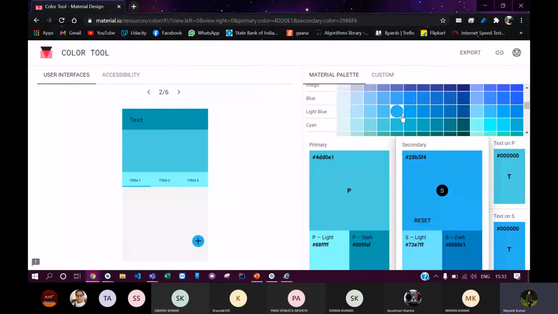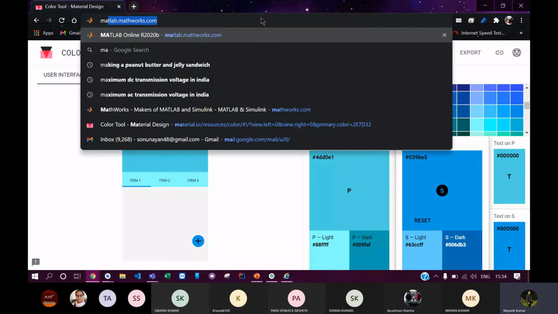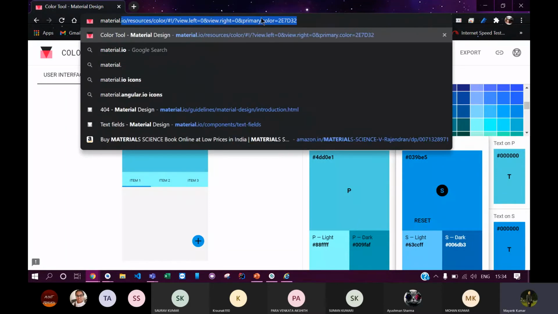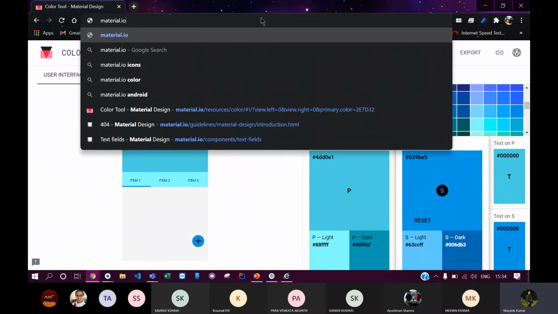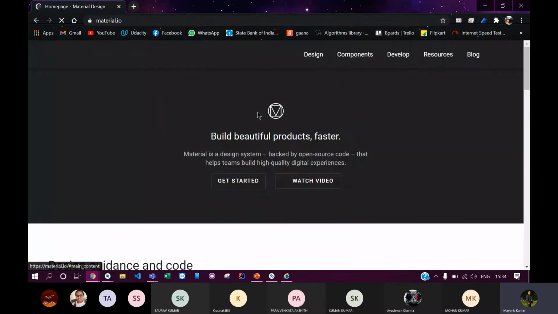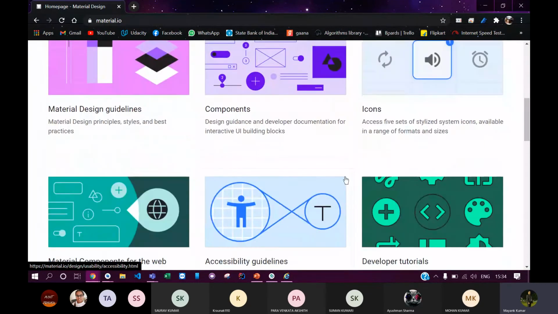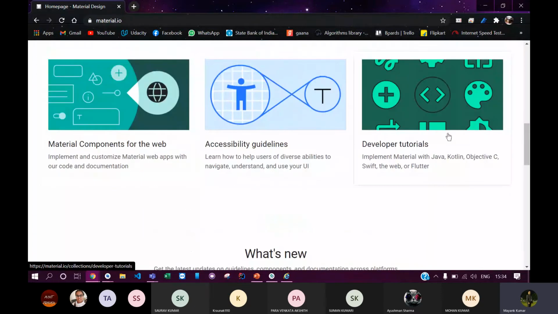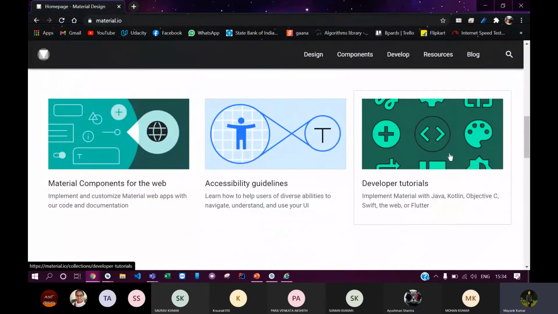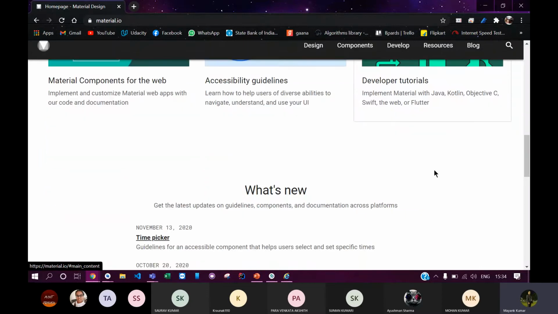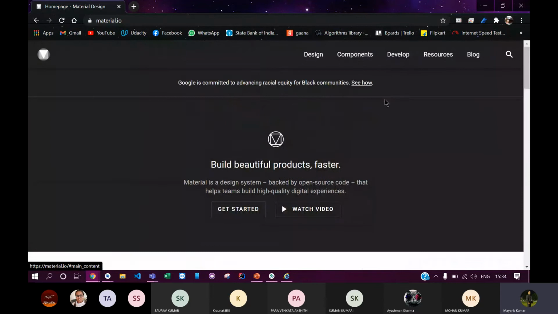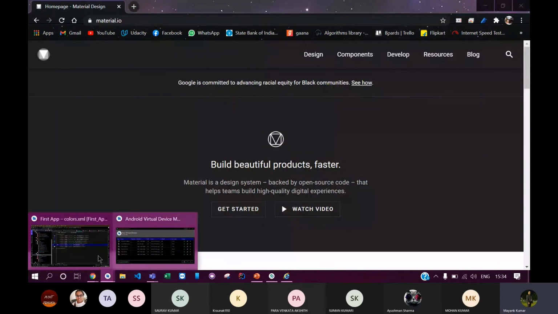Okay, so this was the color tool that material.io provides us. Material.io also provides other tools, meaning you can find icons that you like. So let me go to the official website. This is the Material Design website. You can find your components or icons or various others. It also contains some tutorials. If you want to learn more about the designing part, you can learn it from here as well. Okay, so this is material.io. Let's get back here.